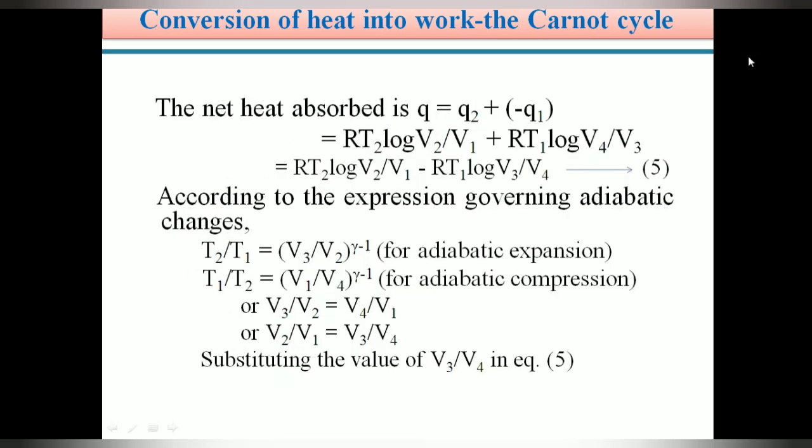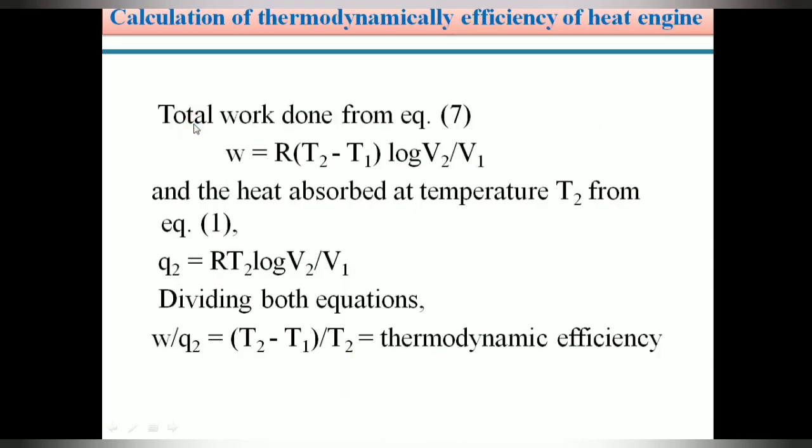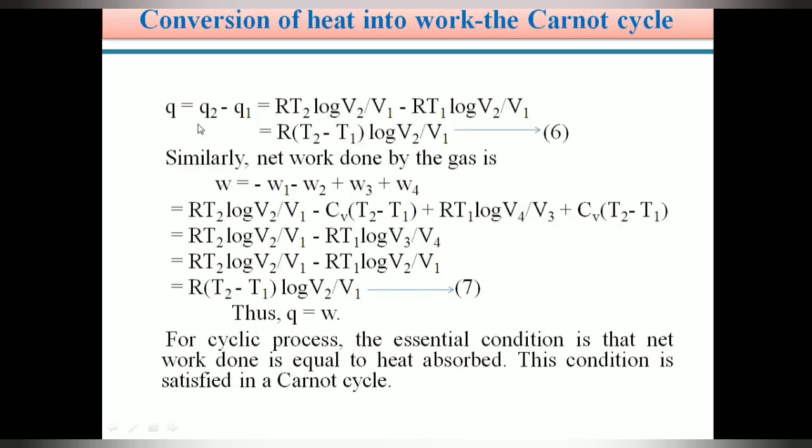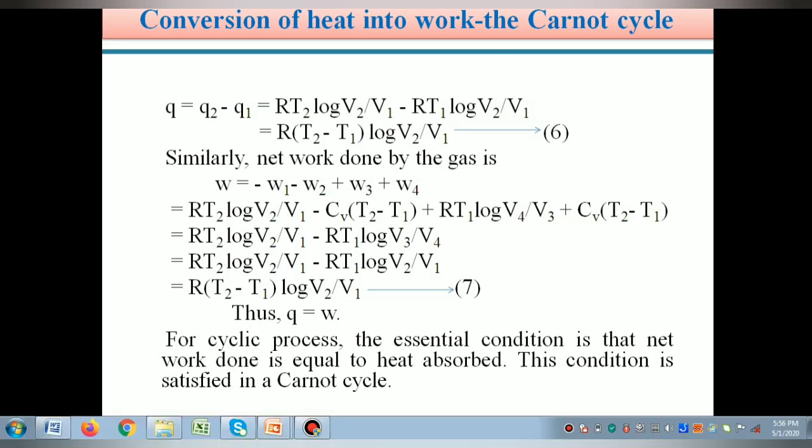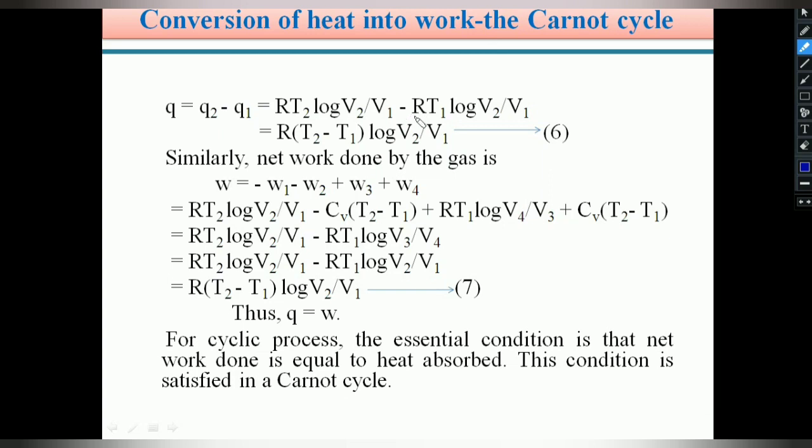Therefore, students, on substituting V3 by V4 value in equation 5, we are getting Q equals Q2 minus Q1, that equals RT2 log V2 by V1 minus RT1 log V2 by V1. Here, students, R is common in these equations, so I take capital R as common.